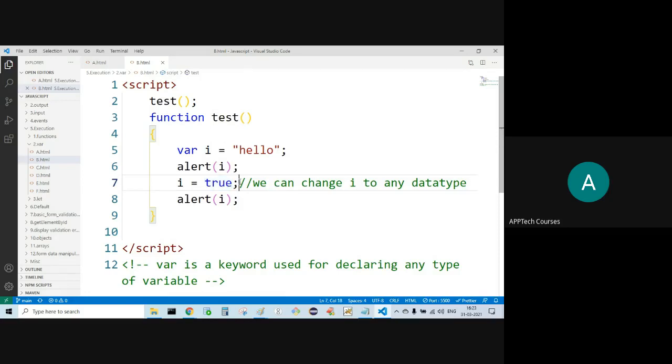But normally, if you take C or Java, once you declare the variable with a type, int type, you can only supply int values, not boolean values, because those are incompatible. But here, any type of value you can supply.